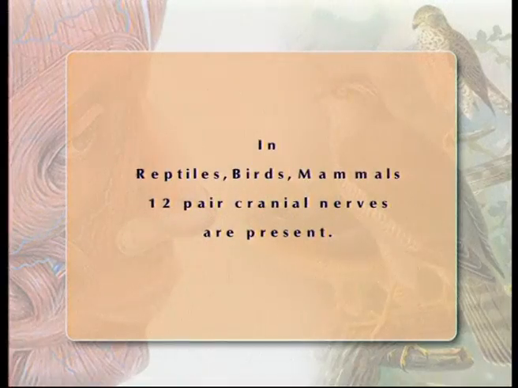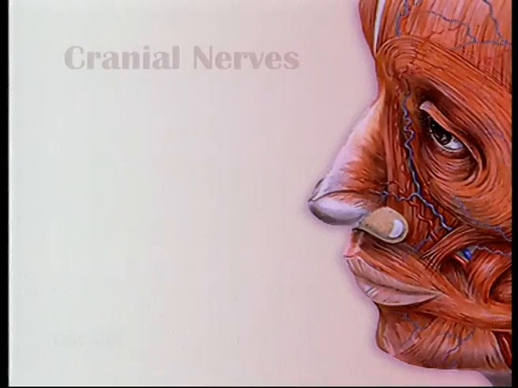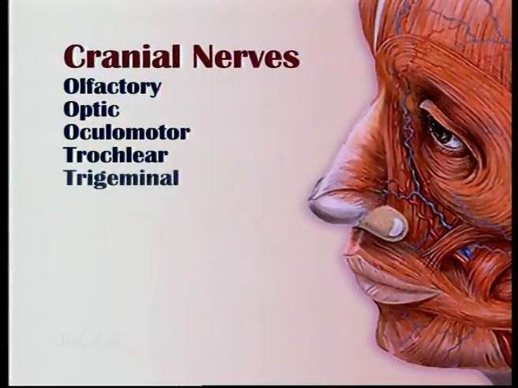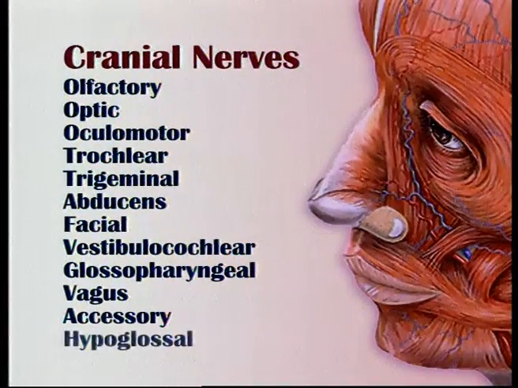But in reptiles, birds and mammals, all 12 pairs are found: olfactory, optic, oculomotor, trochlear, trigeminal, abducens, facial, vestibulocochlear, glossopharyngeal, vagus, accessory and hypoglossal.